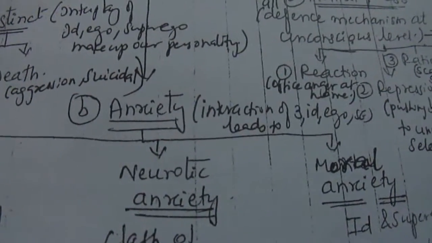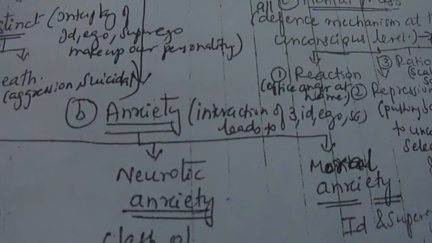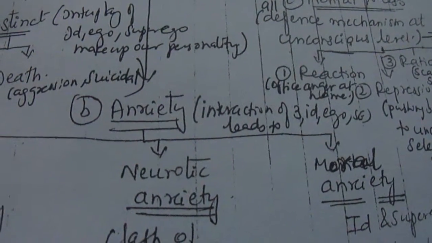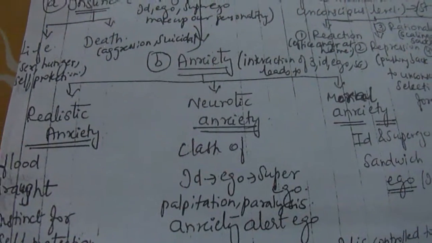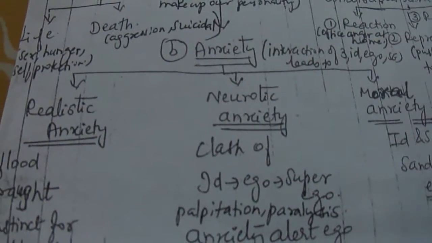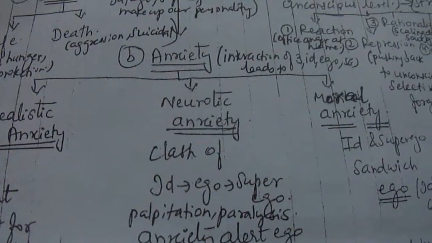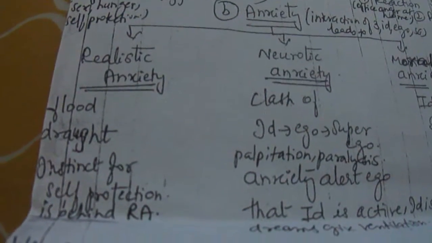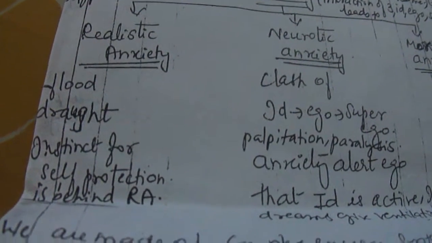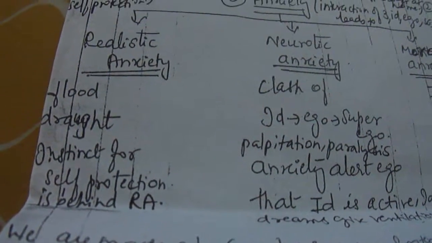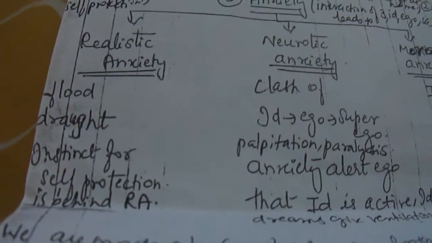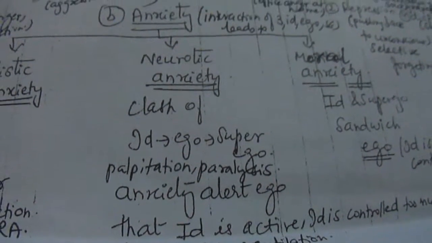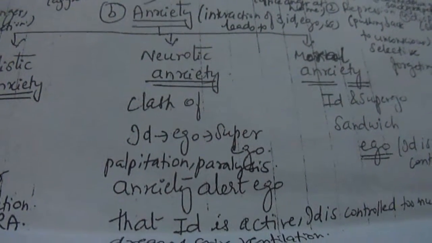The next one, he said, was anxiety. When there is interaction of these three, that is id, ego and superego, there is anxiety, which in turn he divided into three: realistic anxiety, neurotic anxiety and moral anxiety. Under realistic anxiety, for example, if there is a flood or a drought, and there is an instinct of self-protection, that is realistic anxiety. Neurotic anxiety is when there is a clash between id, ego and superego.